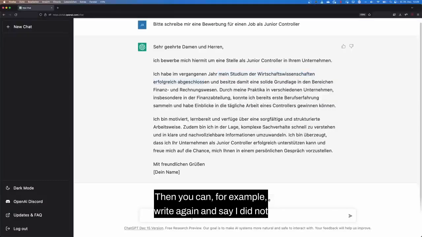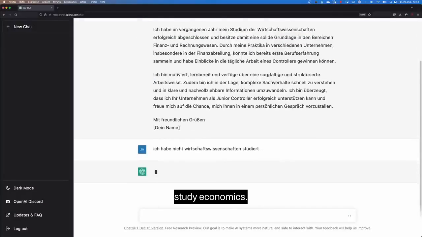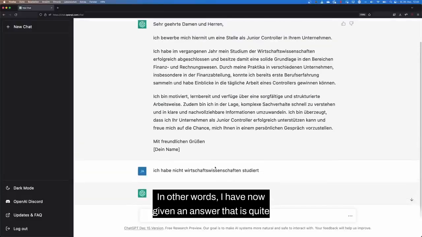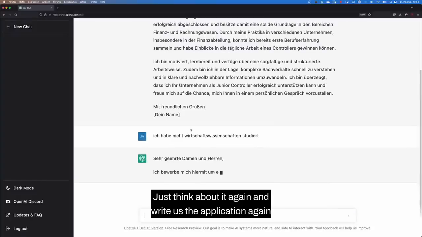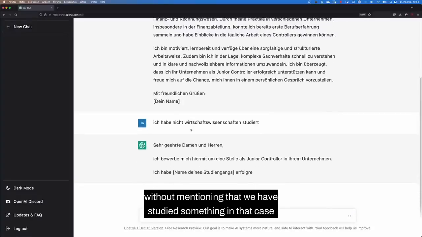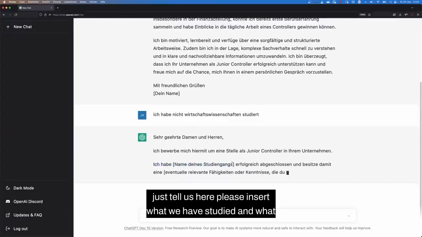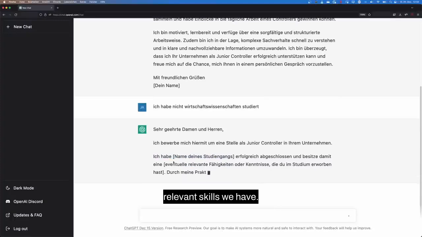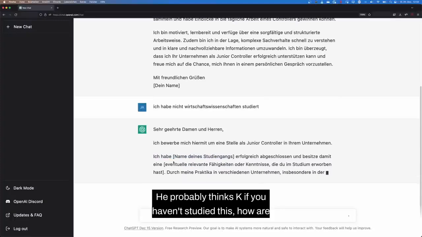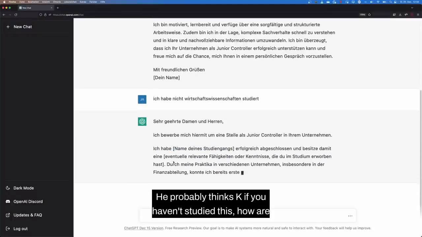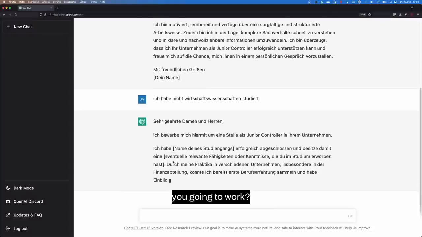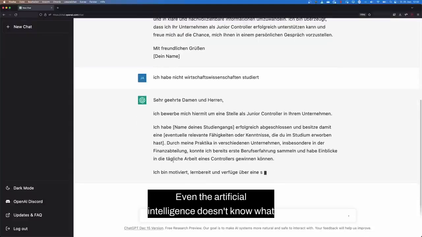Then you can, for example, write again and say I did not study economics. In other words, I have now given an answer that is quite simply applicable to this text here. Just think about it again and write us the application again without mentioning that we have studied something. In that case, just tell us here, please insert what we have studied and what relevant skills we have. He probably thinks, if you haven't studied this, how are you going to work? Even the artificial intelligence doesn't know what to do.